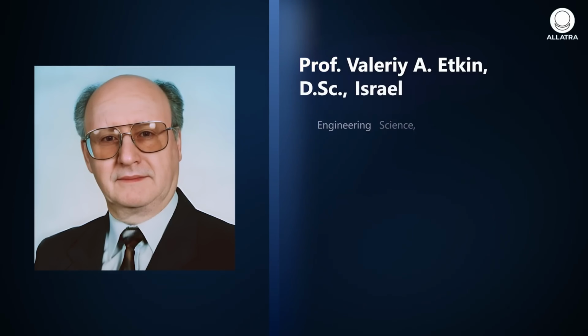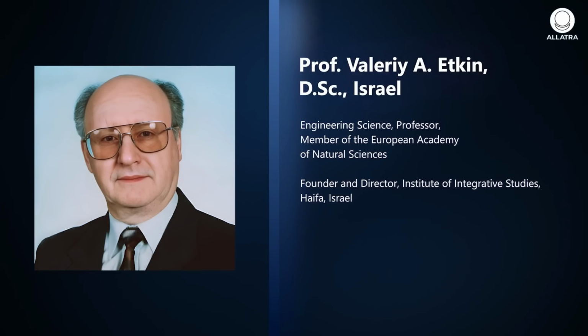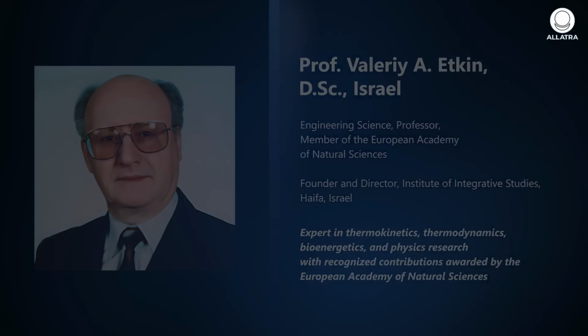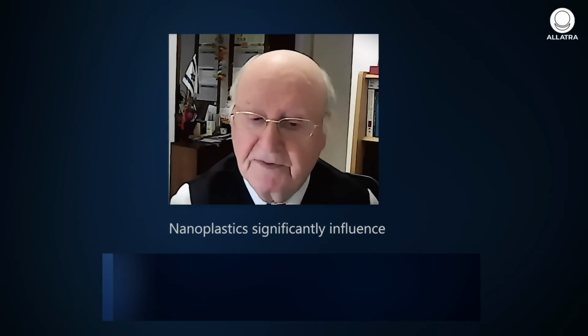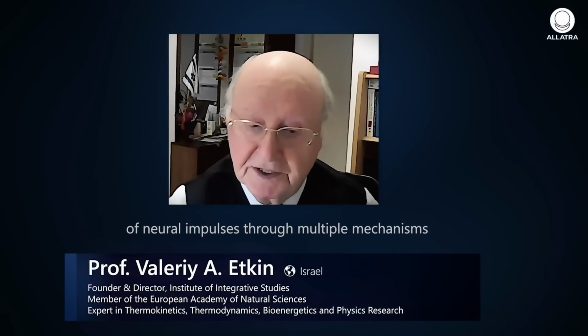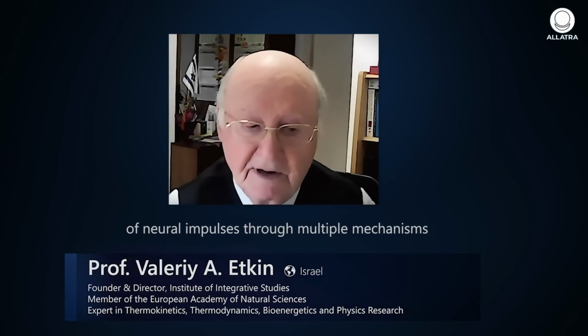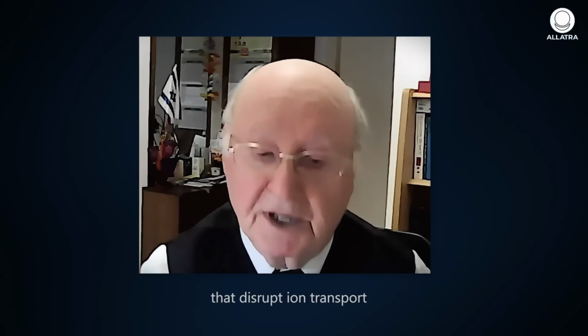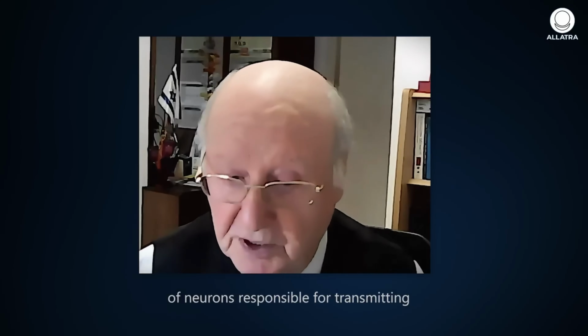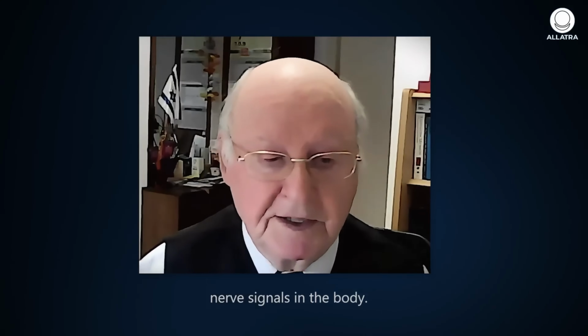Valérie Etkin, Doctor of Physical and Mathematical Sciences and member of the European Academy of Natural Sciences, emphasizes that the impact of nanoplastics on nerve cells manifests at the most fundamental levels. Nanoplastics significantly influence the generation and transmission of neural impulses through multiple mechanisms that disrupt ion transport and the electrical activity of neurons responsible for transmitting nerve signals in the body.